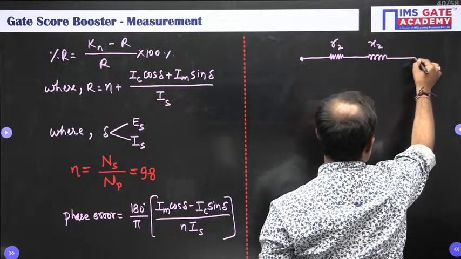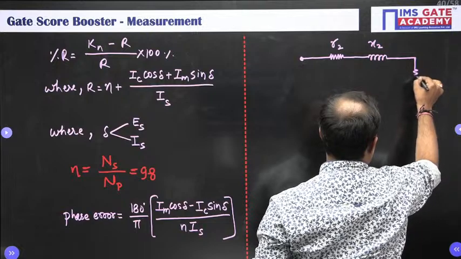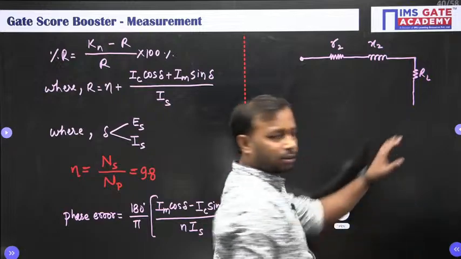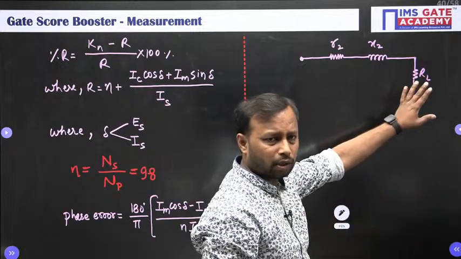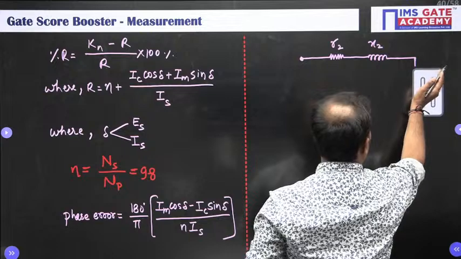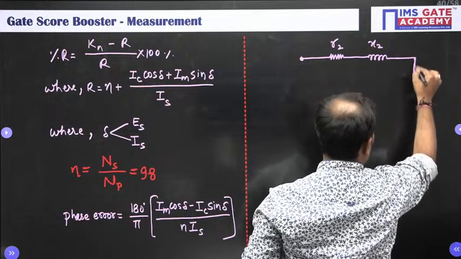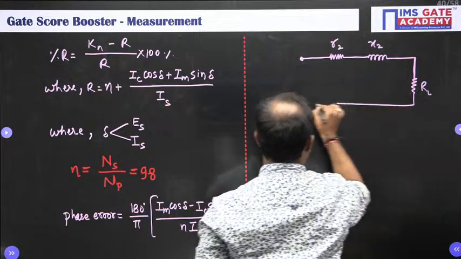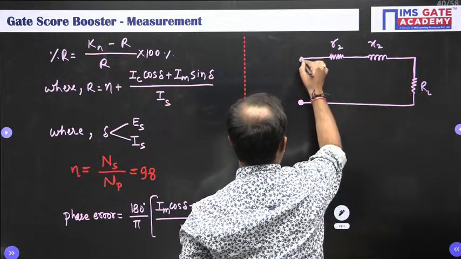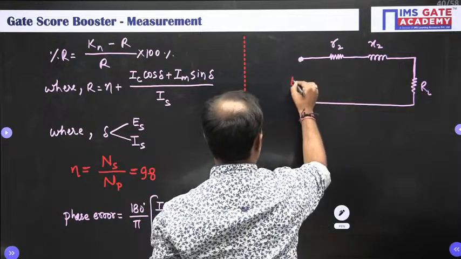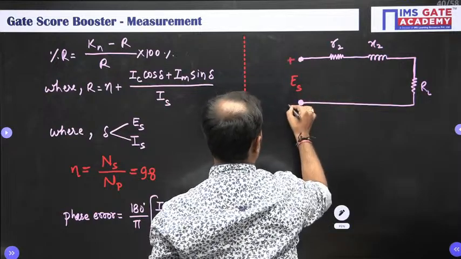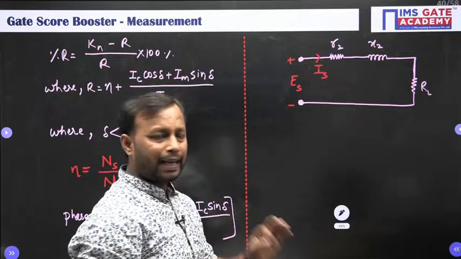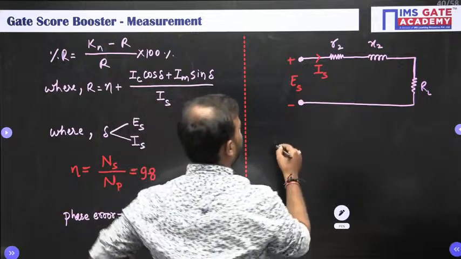Then you have the load as RL, and since the load is non-inductive, let me not draw the XL part, because it is purely resistive. Here is ES, and here the current is IS. Please look at the approach very carefully.